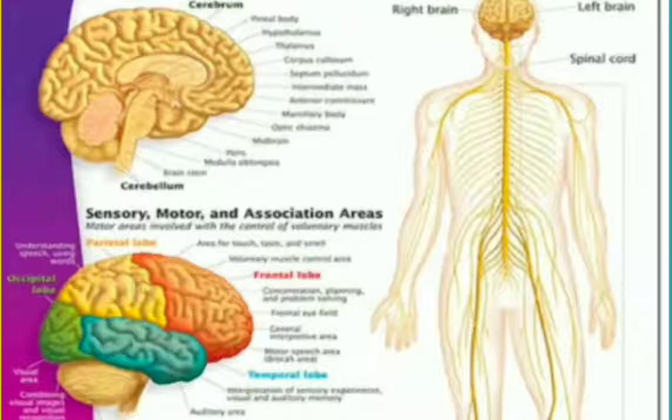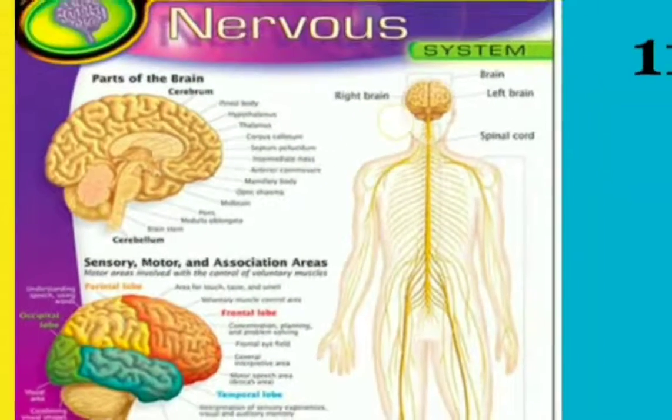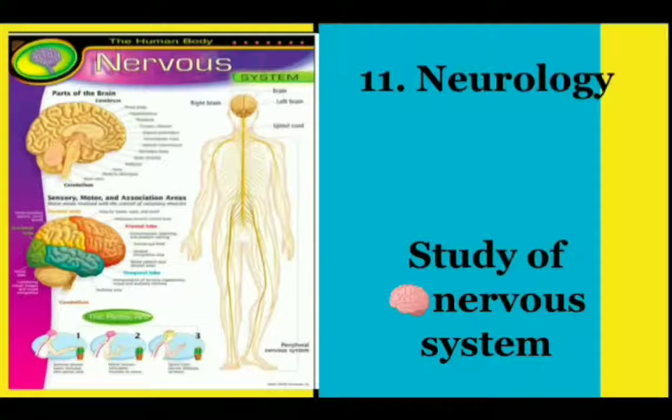Look, zoom the picture and you can see clearly part of the brain in the first picture. In the second picture, sensory, motor, and association areas. And on the right side you can see our body and the nervous system, spinal cord, left brain, right brain, and many more things. But you cannot read it because it cannot zoom more. But don't worry, this much is enough for you.